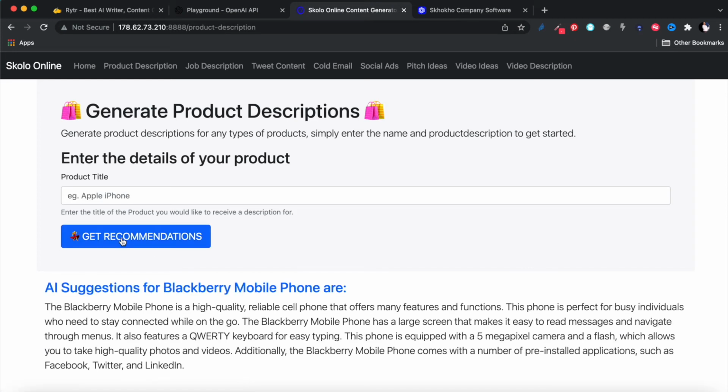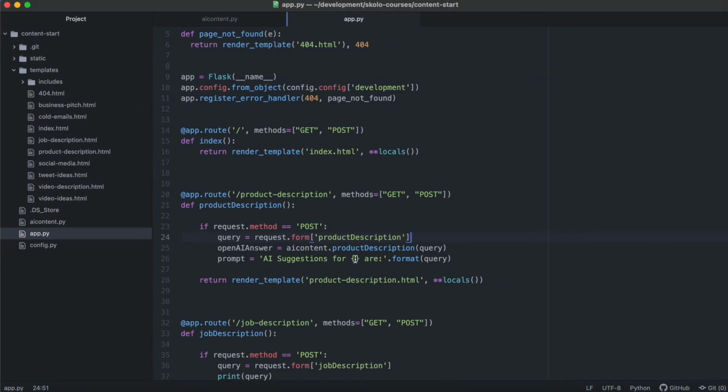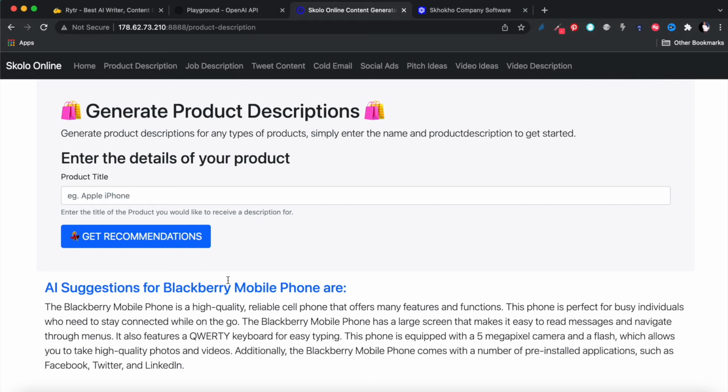It's going to take time this time. There you go. So this is the response. AI suggestions for BlackBerry mobile phones are. Whatever query was entered just gets fed back, and that's the prompt that gets displayed inside of the header 3. Then this is what was returned from the AI. The BlackBerry mobile phone is a high quality, reliable cell phone that offers many features and functions. This phone is perfect for busy individuals who need to stay connected. The BlackBerry phone screen makes it easy to navigate through the menu. It features the QWERTY keyboard, and we can see this is pretty much a description of a BlackBerry phone.